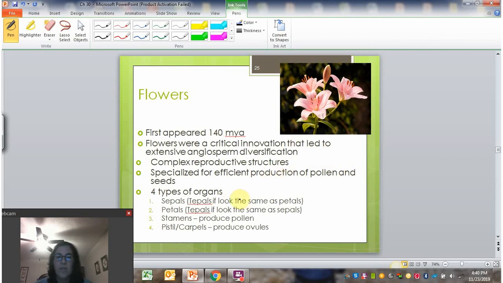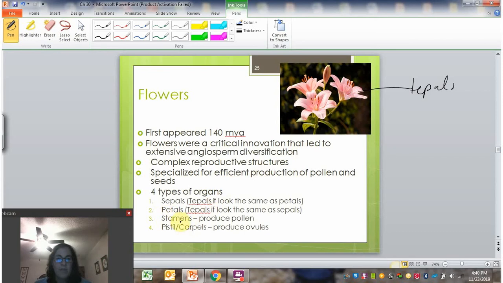So there's 4 types of organs within a flower: sepals and petals. And so sepals are the little green things that are sometimes at the base of flowers, and petals, I think most people are familiar with petals, are generally a pretty color part of the flower. Now, some flowers, the petals and sepals are identical, and so what you have are tepals instead. And so I have a picture here of a lily. A lily has tepals because you see there's no separate green pieces down here, and we'll see an example of sepals and petals in a second, but this is an example of tepals.